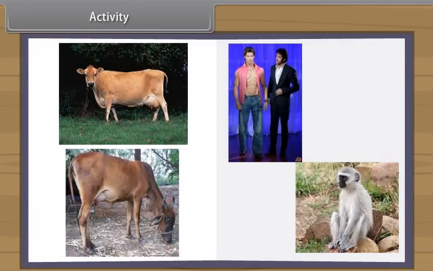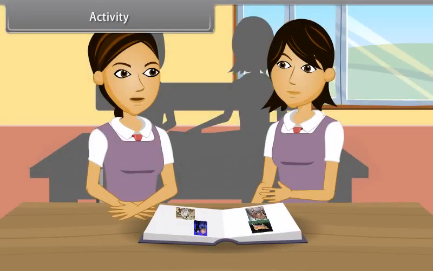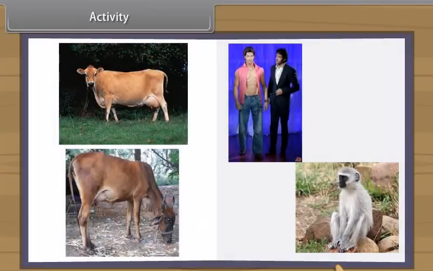When we study physical characters of Desi cow and Jersey cow, we find very few differences. But when we see them in a crowd, then a Jersey cow can be distinguished from a distance due to its height and stature. But when we look at cow and monkey, then we find that man resembles a monkey more than a cow, although all are mammals.